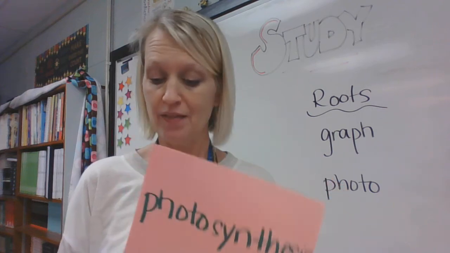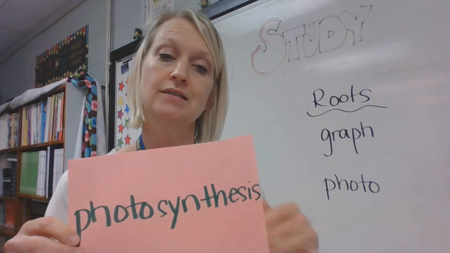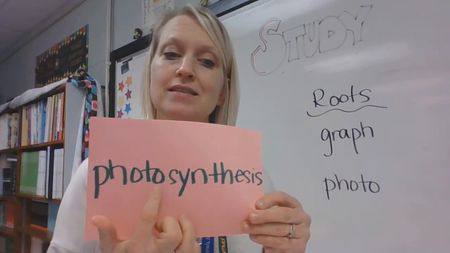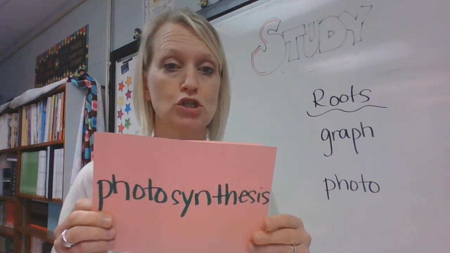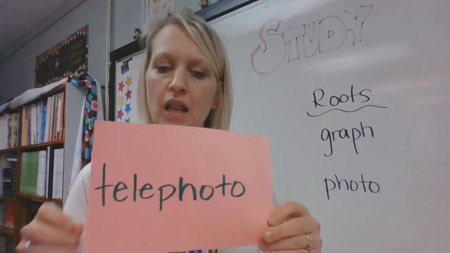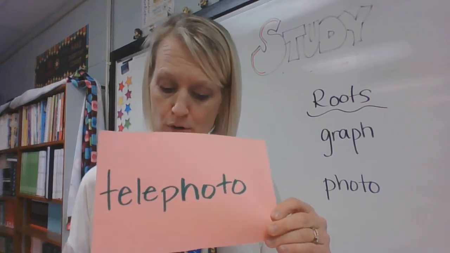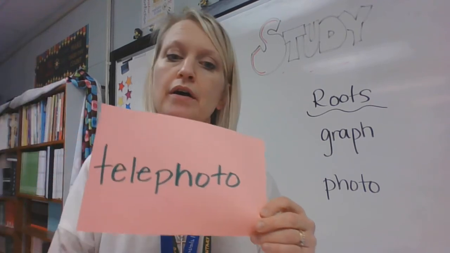Photosynthesis. This is a science word. Photosynthesis is the process that plants go through to make their own food using light. They synthesize the light to make their own food, make sugar. Telephoto. Telephoto is a lens on a camera that makes faraway objects come in real close.